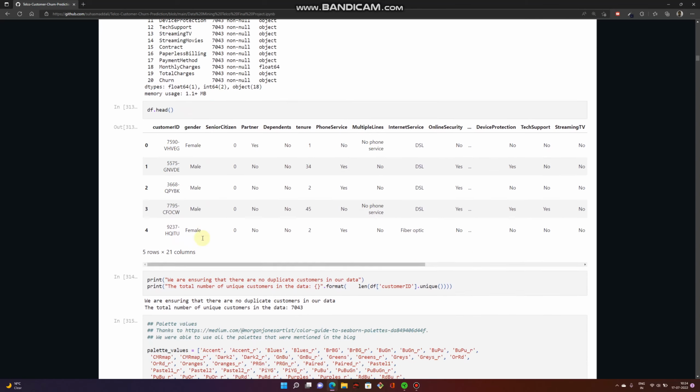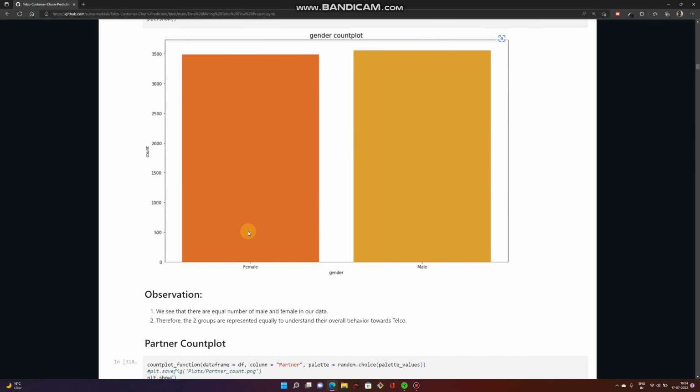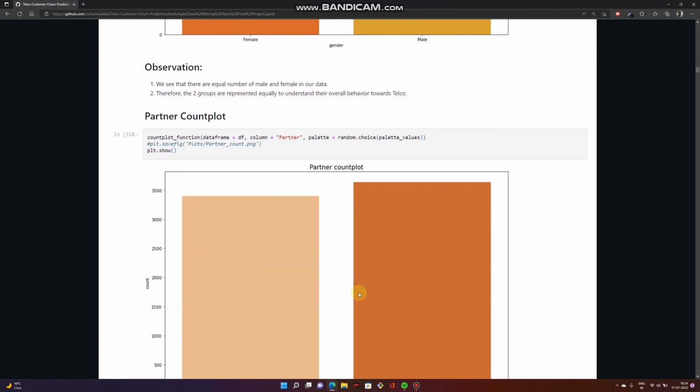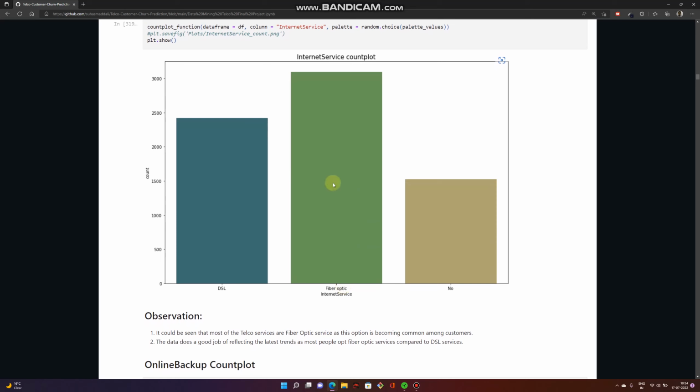We take a look at the distribution of the gender, which is almost equivalent, which means there is no bias in the data, followed by whether they have a partner or not, which is fine. Internet service is also one interesting feature that we consider. A person can enroll either in the DSL service or the fiber optic service, or they cannot enroll in any of the internet services.